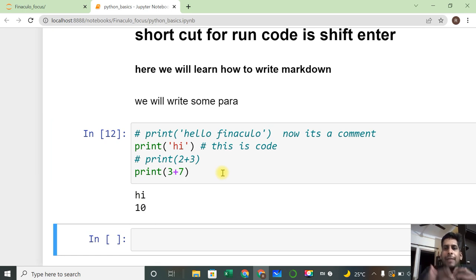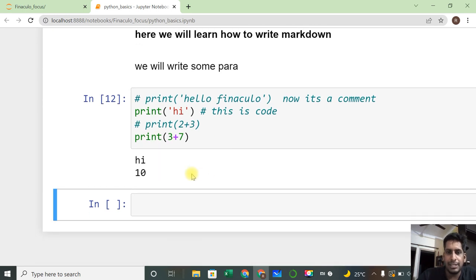So commenting is used when I don't want to run a particular code line, or when I just want to make some note about that code line. We use this commenting technique in code. Every code block will have these kinds of comments. You will see they are followed by the hash mark. That is the one thing you need to know.